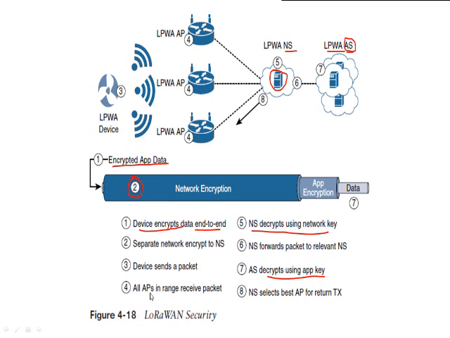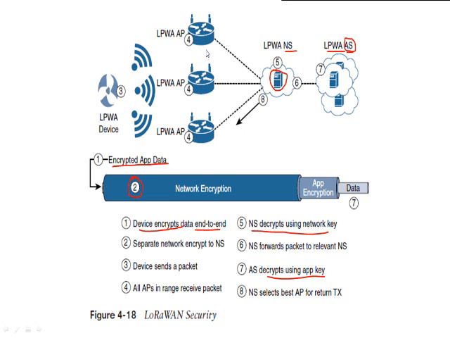Okay. Then third, LPWA devices are sending the packets over the wireless medium. All the APs, that is the access points or the gateways that are present in the range, will receive the data. Here there is no security used; only the data has been encrypted two times: one is device encryption and the second one is the network encryption.